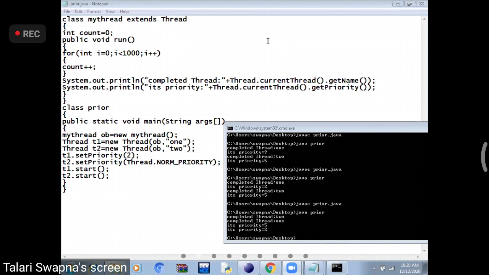When I give NORM_PRIORITY, it is equivalent to 5. So even though I started T2 later, T2 is getting executed first. Why? Because it's higher priority. The priority number is 5 here.